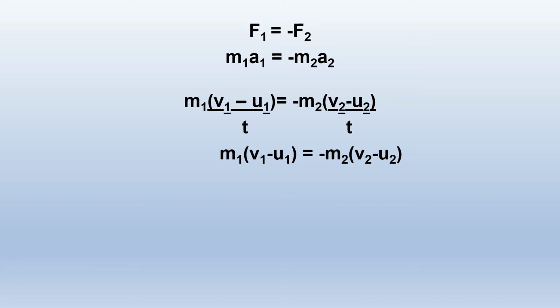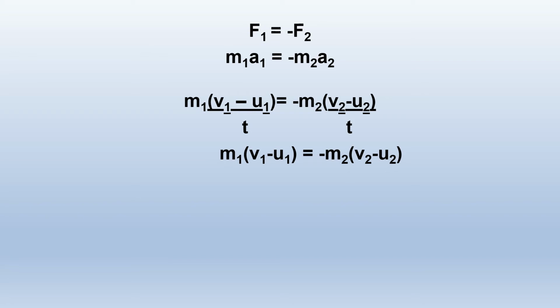As the time duration of collision for both objects is the same, cancelling t, we get m1 bracket v1 minus u1 equal to minus m2 bracket v2 minus u2.